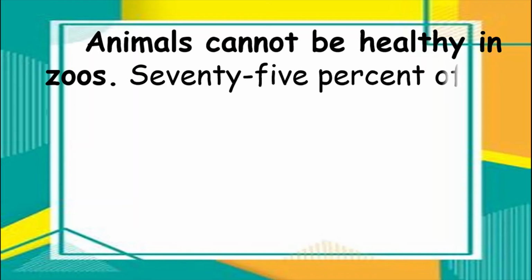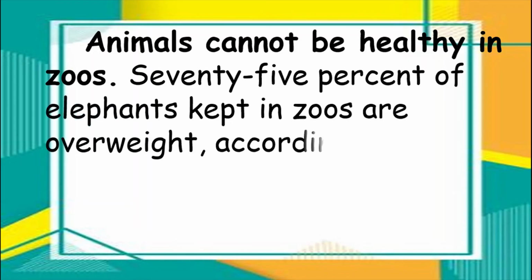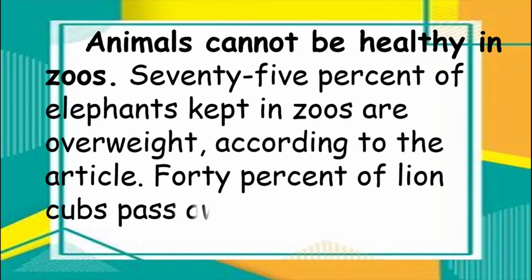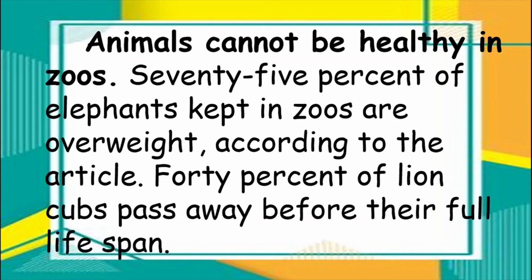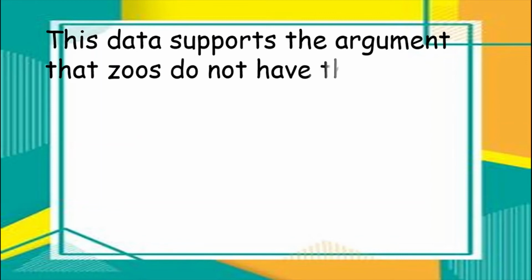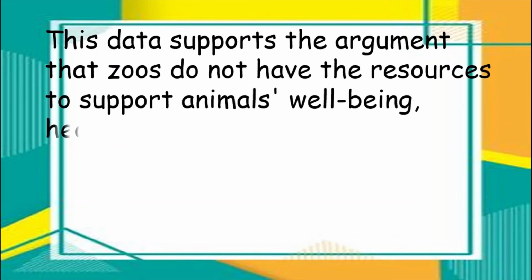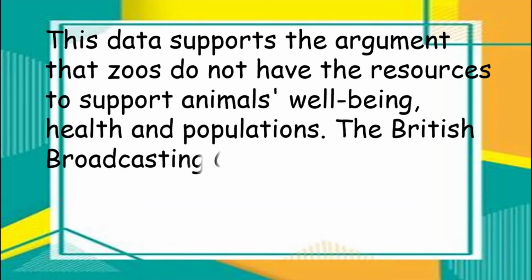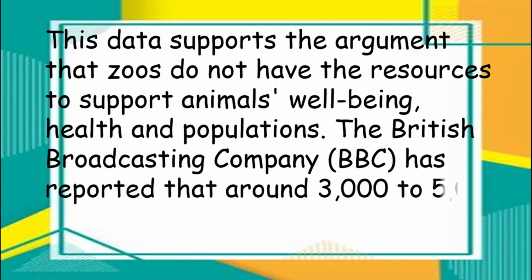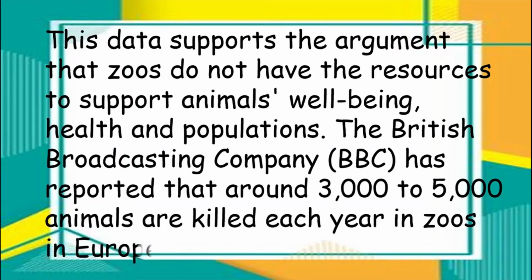Animals cannot be healthy in zoos. 75% of elephants kept in zoos are overweight, according to the article. 40% of lion cubs pass away before their full lifespan. This data supports the argument that zoos do not have the resources to support animals' well-being, health, and populations.